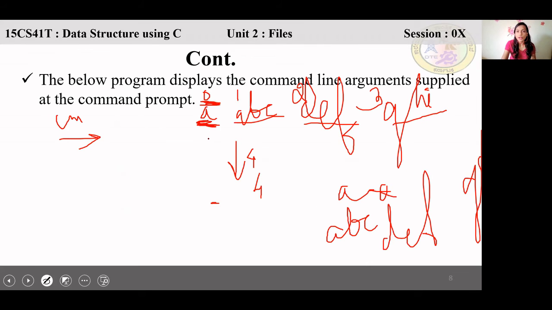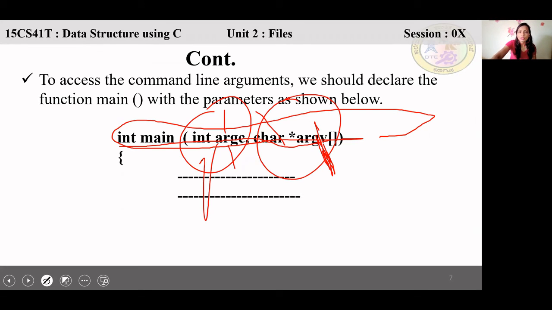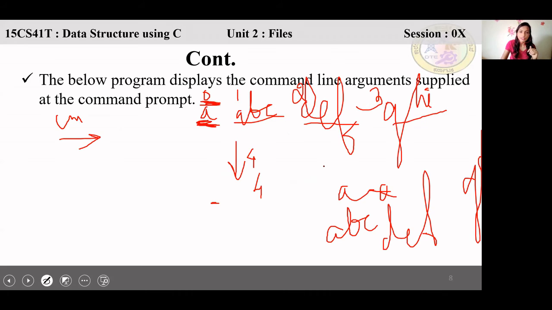So today we saw command line arguments. You have to see how these two are very important for the command line. This will hold the number of parameters. This will hold all the parameters. The first parameter will always be the file name. argv of 0, 1 and 2 we need. So we'll see some quiz questions.